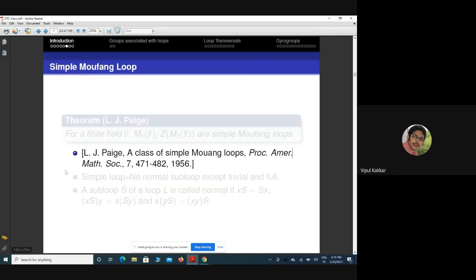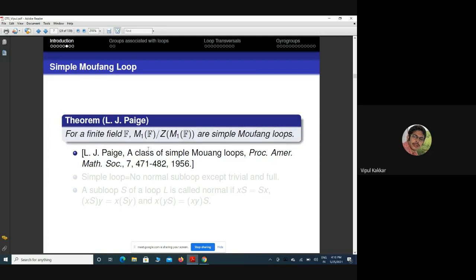Paige, in this paper, actually proved that for a finite field, M1(F) modulo its center is a simple Moufang loop. I would like to mention here that M1(F) is a loop which is not a group. It is a non-associative thing.